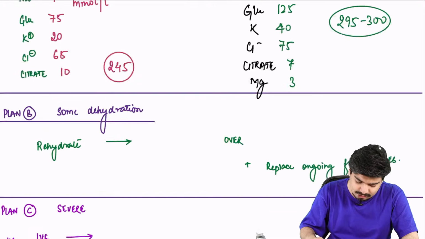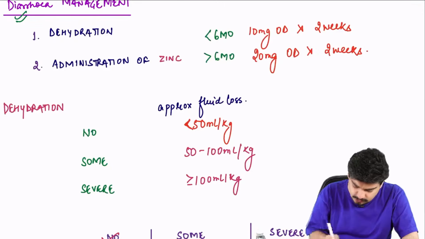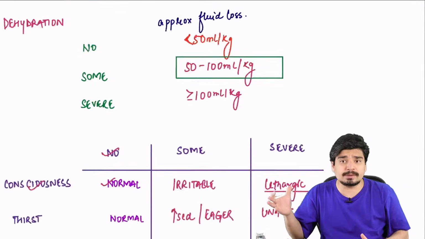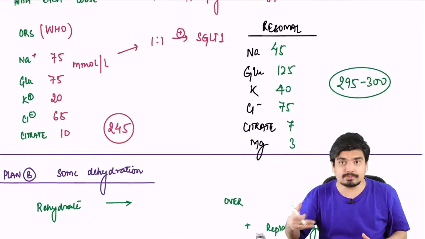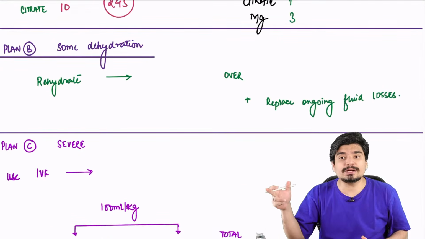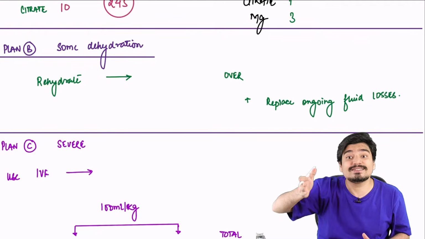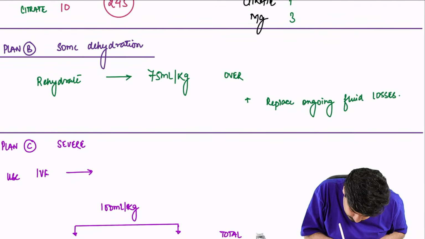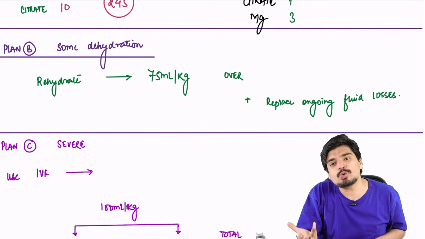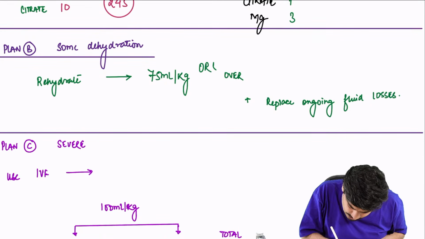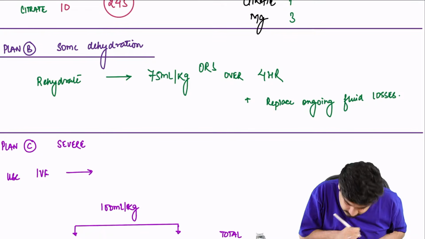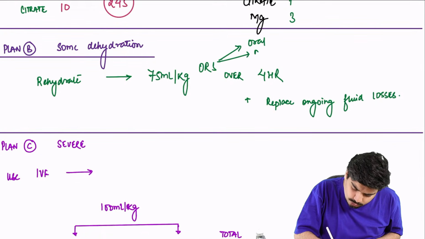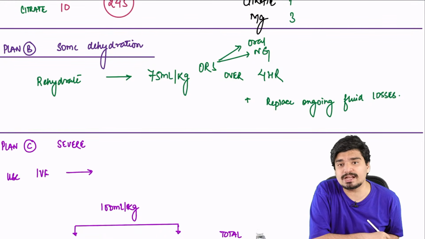In some dehydration, what was the water loss? In some dehydration, the baby has lost between 50 to 100 ml per kg, so you need to rehydrate him. How much? Between 50 to 100 ml per kg, so use right in the middle, 75. You will give him 75 ml per kg. He's drinking? Give him ORS. We'll give him 75 ml per kg ORS over 4 hours. This can be given orally, or it can also be given via NG.